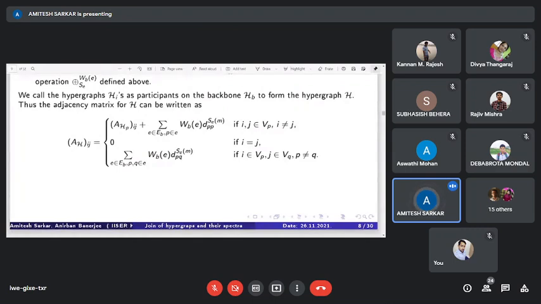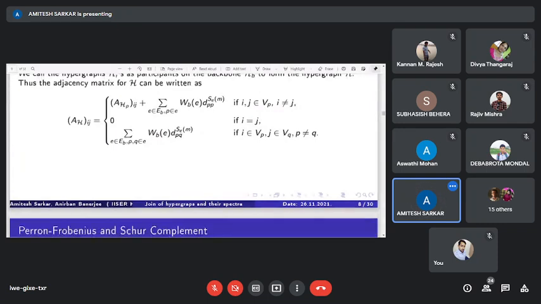The adjacency matrix of H can be written as follows. If i, j belongs to VP, that is, for the hypergraph HP, then that entry will be AHP(i,j) plus a constant term. If i equals j, then 0. If i belongs to VP and j belongs to another vertex set VQ, then that entry will be a constant.